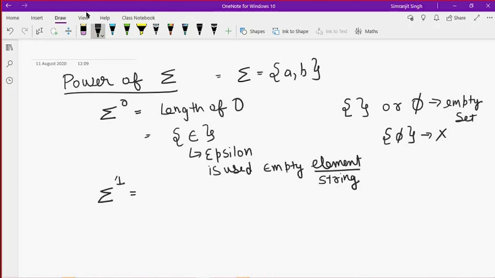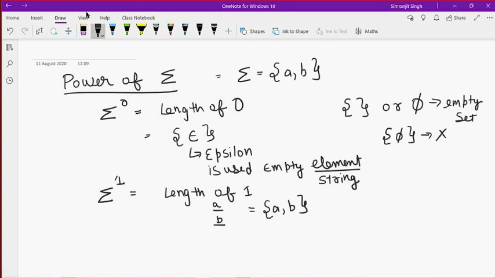it means I want the set of all strings of length 1 that are possible over the input alphabet A and B. Only one-length strings. One-length strings can be only A and B, and no other one-length string is possible. So I can write it like this: A, comma, B.